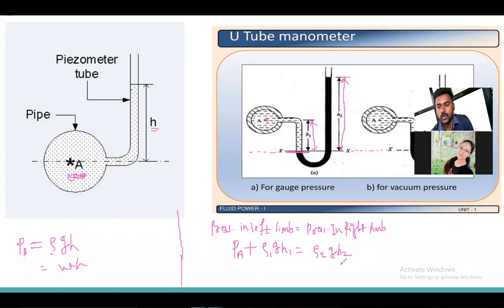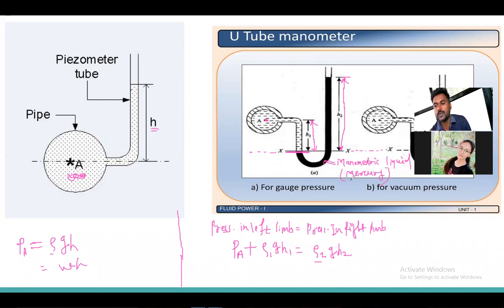Okay, how can I calculate? Rho 2 into G into H2. Rho 2 is the density of the manometric liquid, the one shown dark here, which is called the manometric liquid. Most of the time, this manometric liquid is taken as mercury.